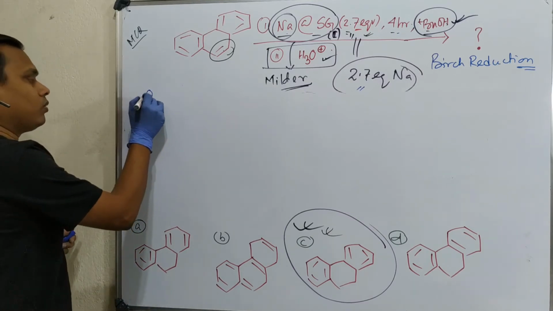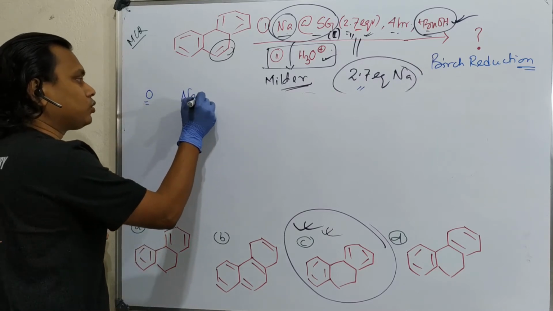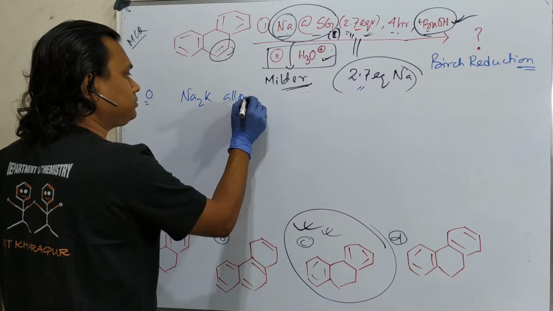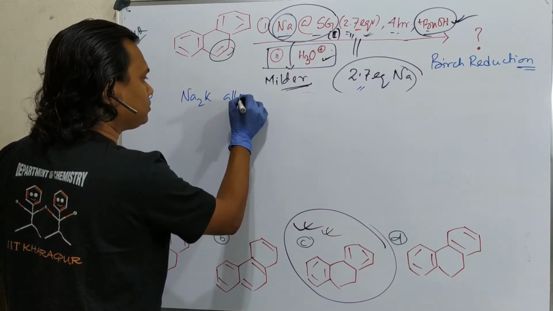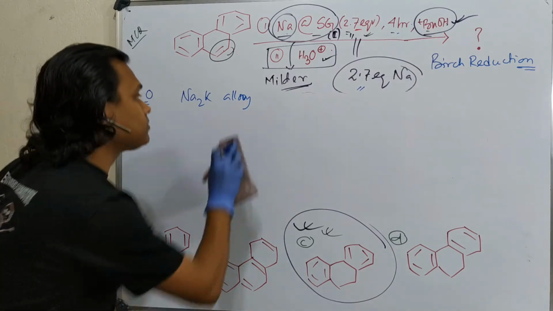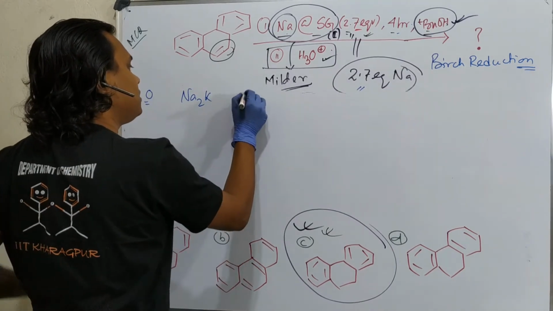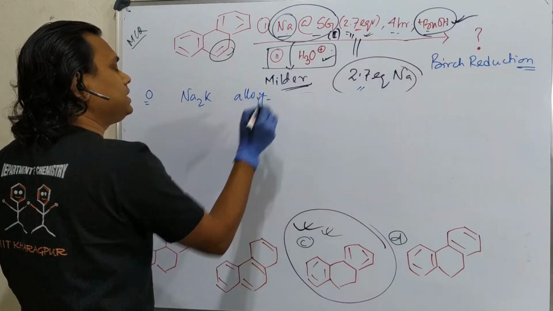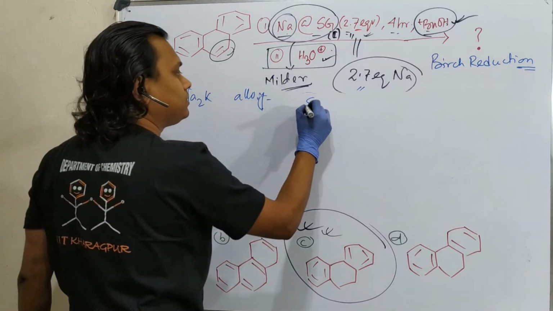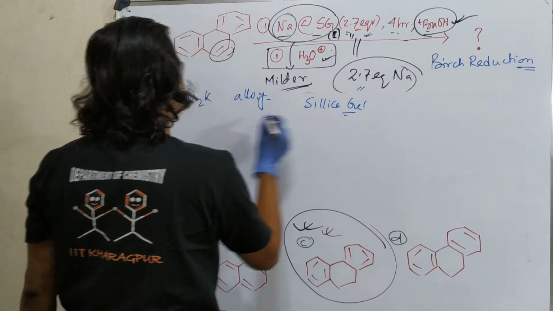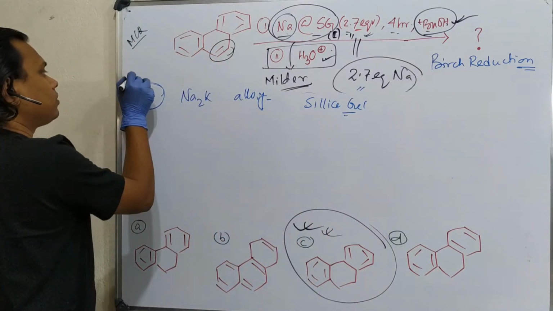Type 0: if you take the sodium alloy and mix it with silica gel, this produces type 0.